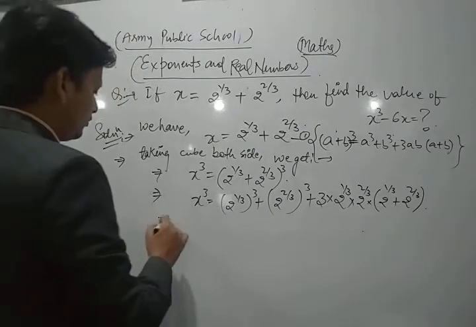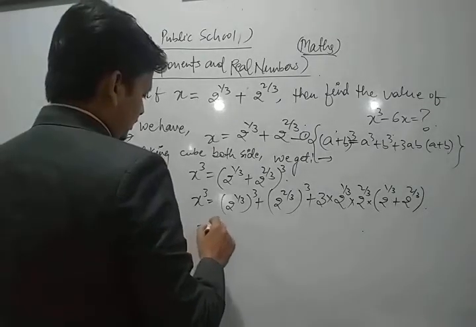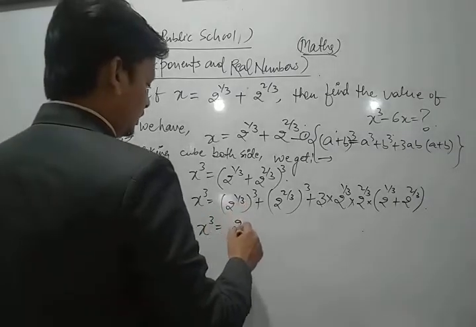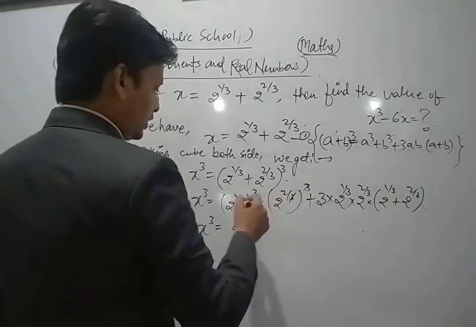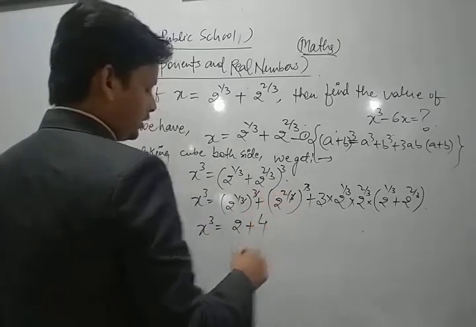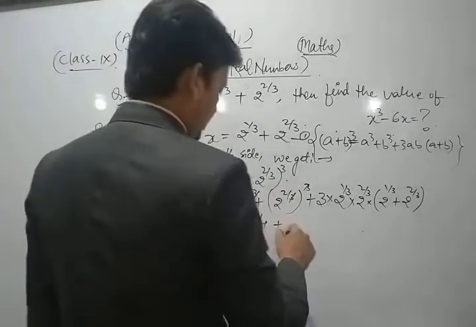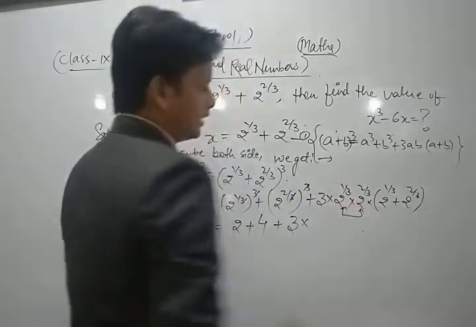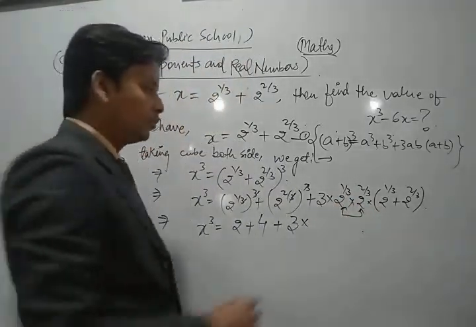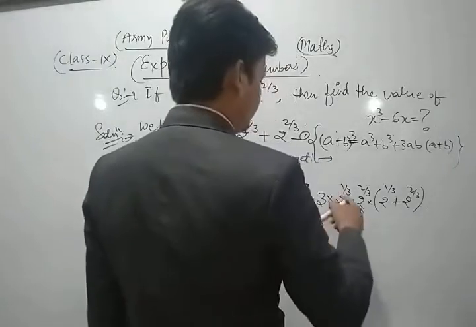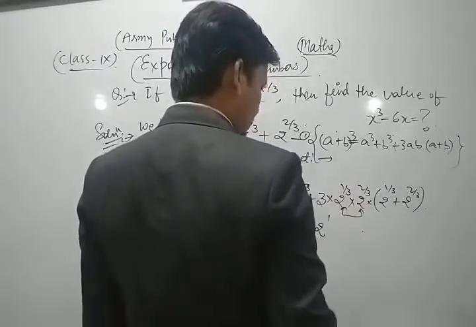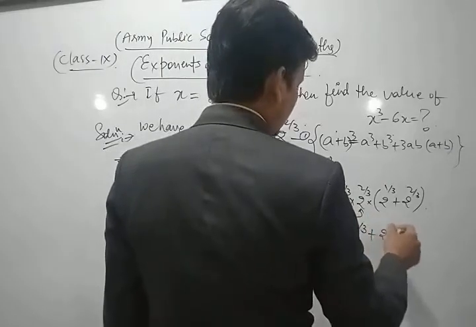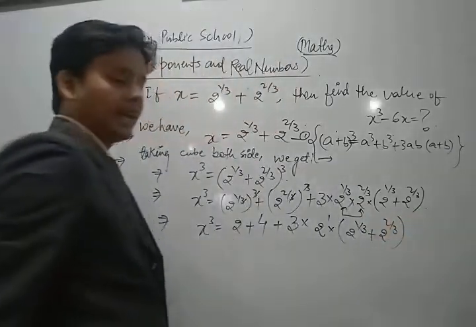So we have x cube is equal to, dear friends, 2 cubed with the 3 cancelling leaves 2, and 2 times 2 is 4. Plus 3 times, here the bases are the same so the powers are added, we have 2 to the power 3 upon 3, that is 2 to the power 1, and here we write 2 power 1 by 3 plus 2 to the power 2 by 3 as it is.